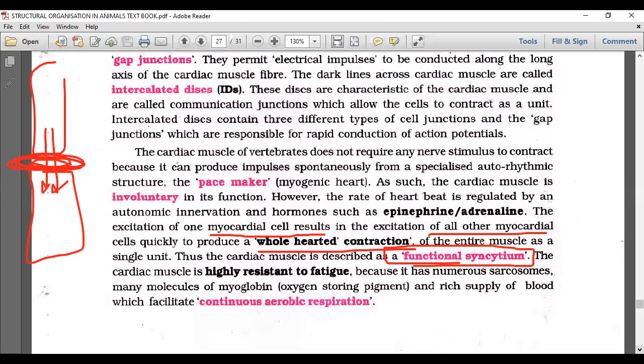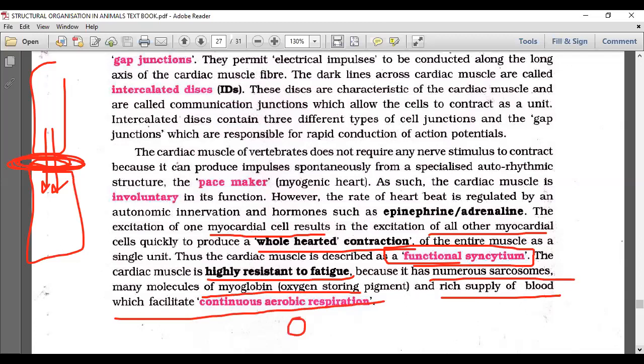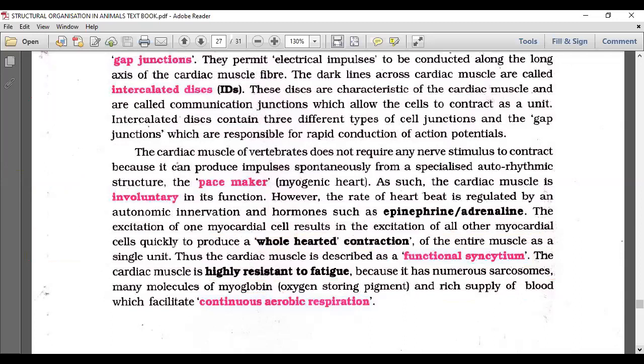The cardiac muscle is highly resistant to fatigue because it has numerous sarcosomes, that is, more mitochondria, and many molecules of myoglobin, the oxygen storing pigment, and a rich supply of blood, which facilitate continuous aerobic respiration, respiration with oxygen. That is why they do not undergo fatigue. So that's it about the cardiac muscle fibers.